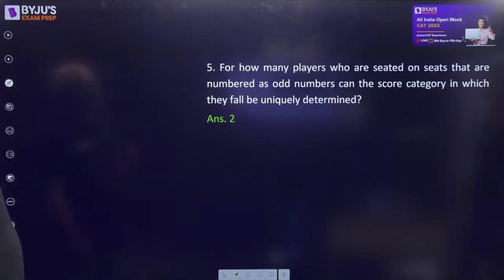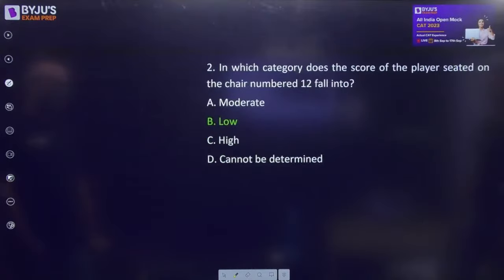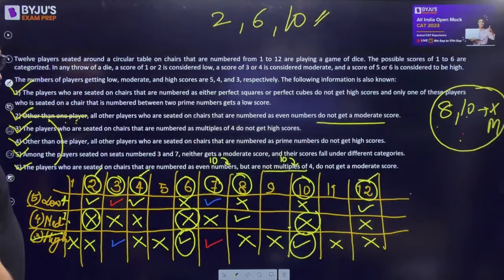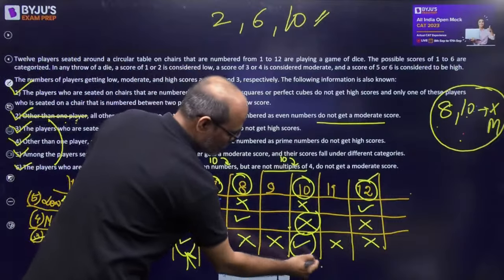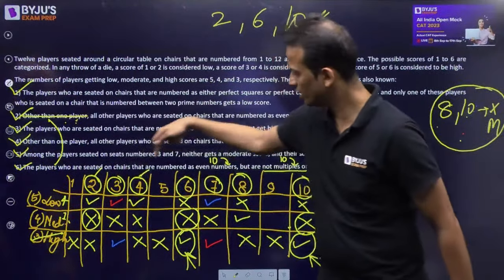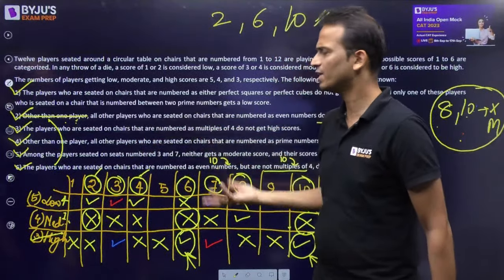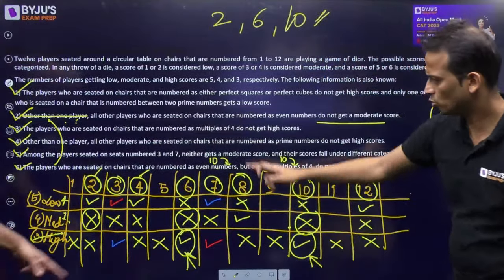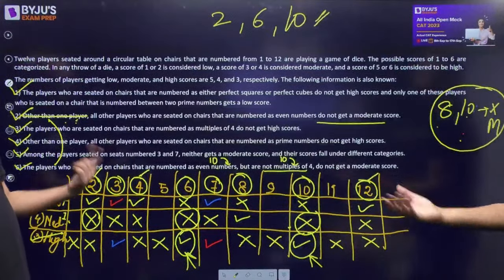Let's go to 6. Find the sum of seat numbers which are even and have players who definitely have high scores. So we go there. Even and high scores, we have 6 definitely. And 10. And the next high will be out of 3 or 7, but we don't know which, so it is not even. Whichever it is, only one of them will be high, but both are not even. So answer will be 6 and 10. 6 plus 10 is the sum needed.